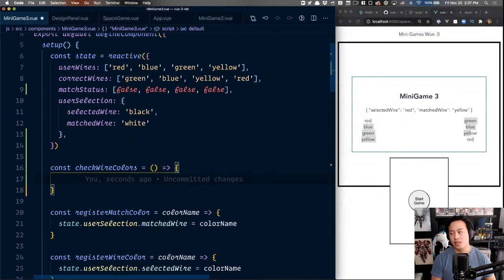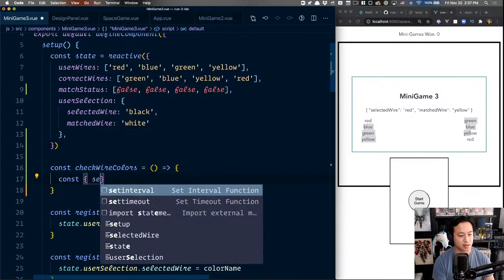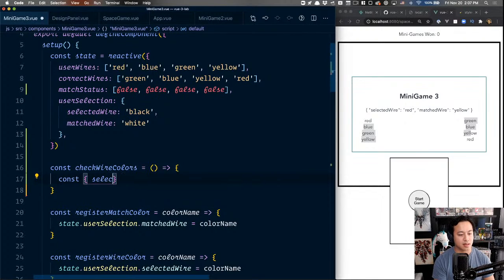Because, okay, so to check the wire color, right, the simplest thing for us to do is to say if, right, user selection. Actually, I'm gonna destructure this from user selection, because I'm pretty sure I'm gonna use it multiple times. So user selection. So again, what we really want is selected.